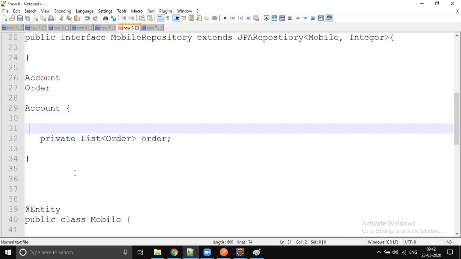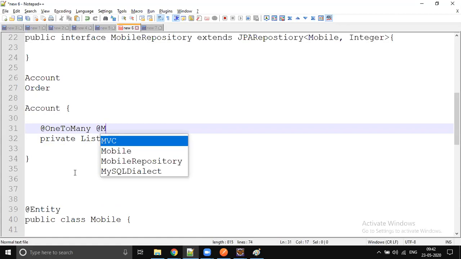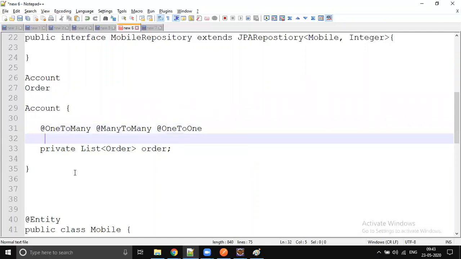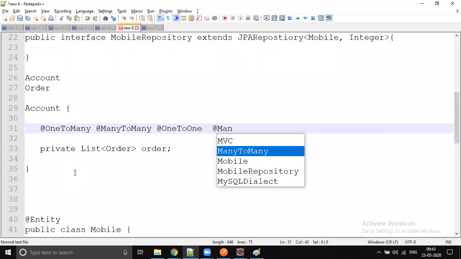Okay, so there are some aggregations we have, like four types: one to many, many to many, one to one, and many to one. They just reverse to one to many.